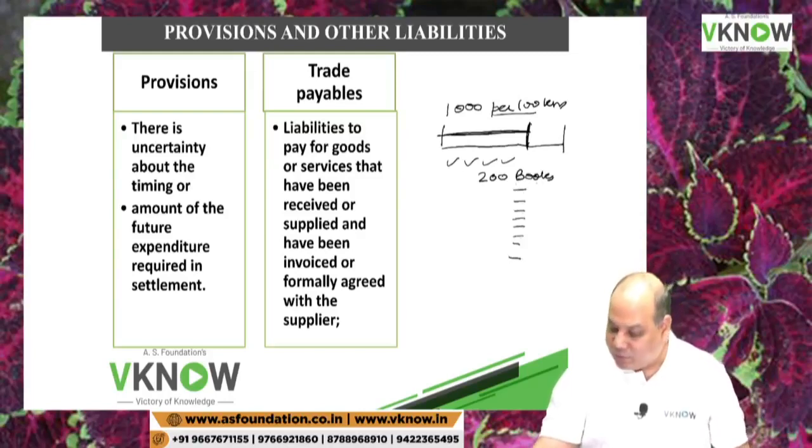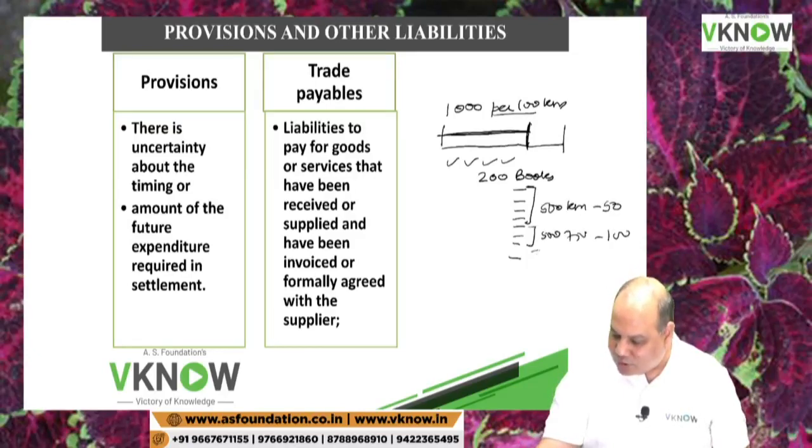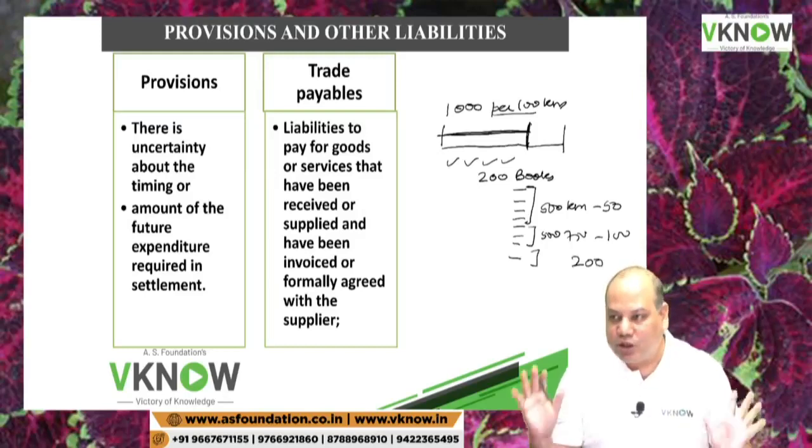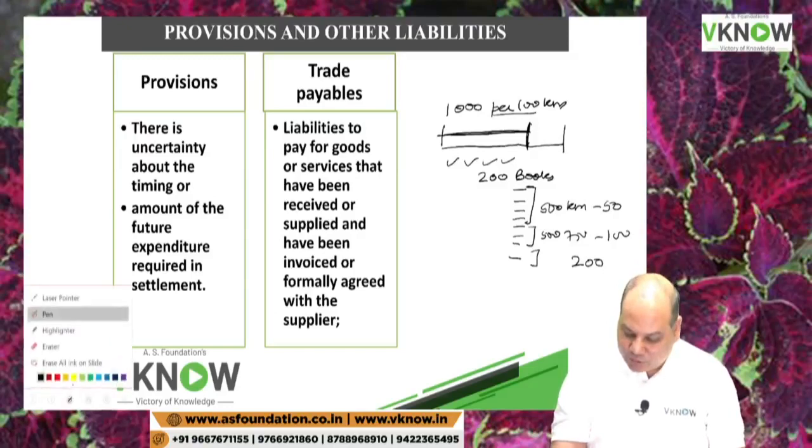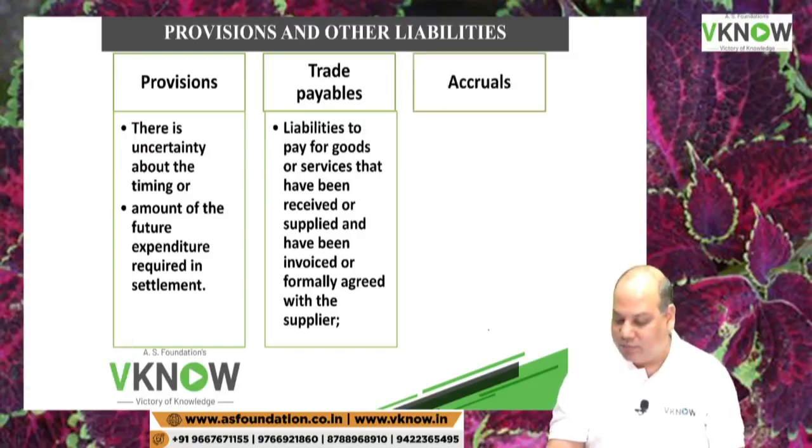I have an agreement with my courier company that if I dispatch within 500 kilometers, he will charge me 50 rupees. If I dispatch 500 to 750 kilometers, he will charge me 100 rupees. If I dispatch beyond this, he will charge me 200 rupees, like this. So don't I know how much amount I have to pay? Yes, I know. So it is not a provision, because the amount and timing are certain.